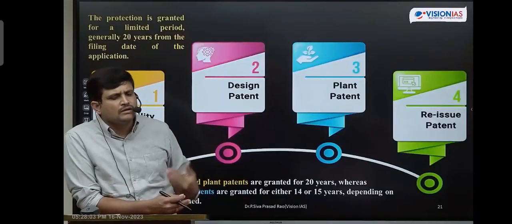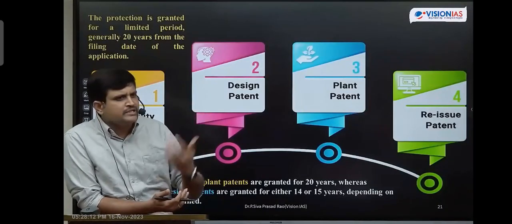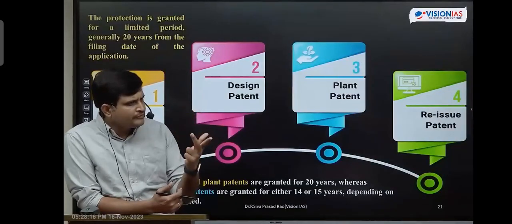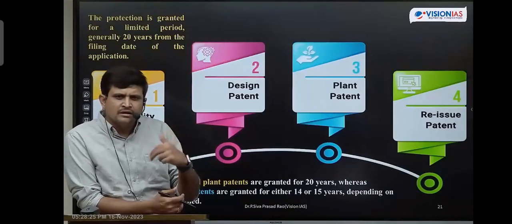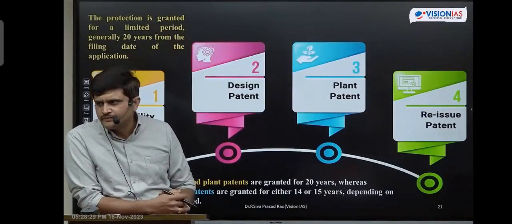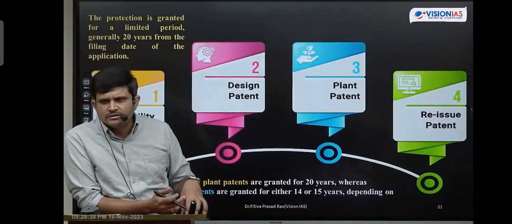As I told you, a particular product has already enjoyed the patent rights. It has completed its tenure. And if you are applying again for the patent rights, there should be novelty in that, there should be non-obviousness in that, and it should be useful for a large section of the people. If these three criteria match, then reissuing of the patent is possible. Got clarity, students? That is the types of patent, students. Any doubt up to this?